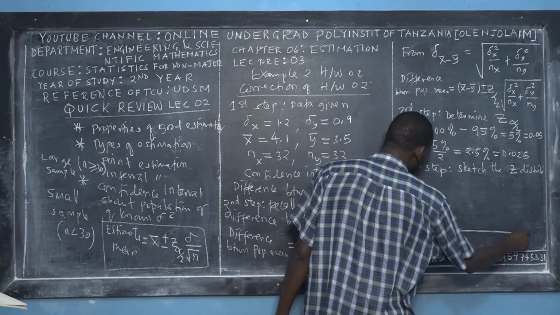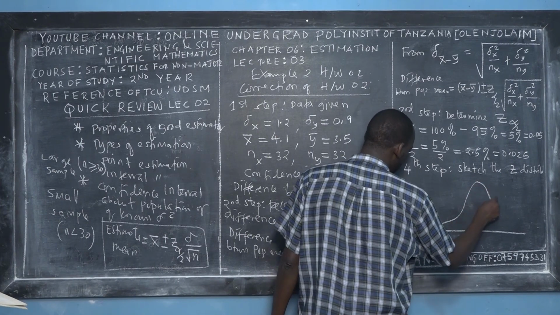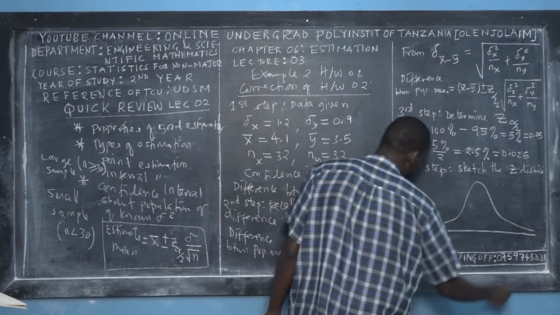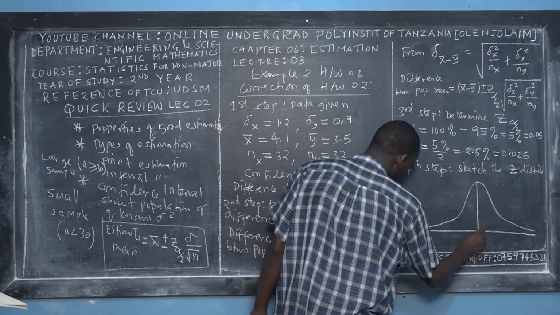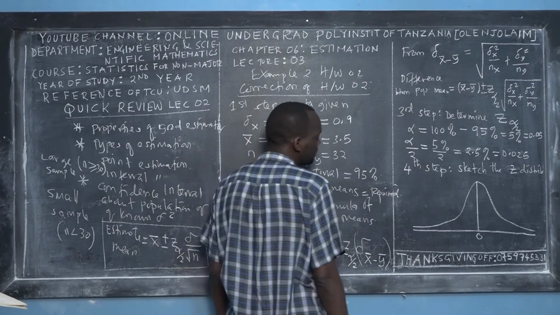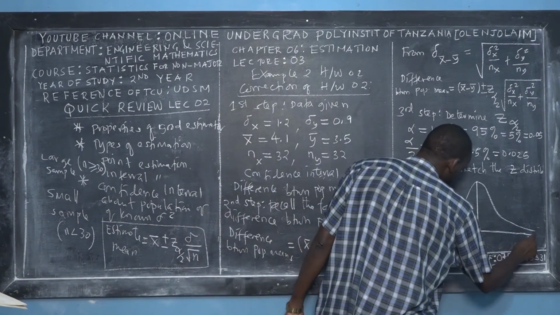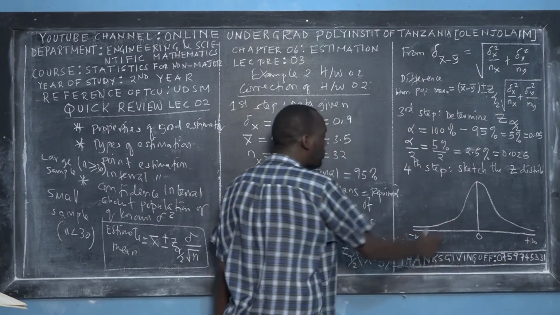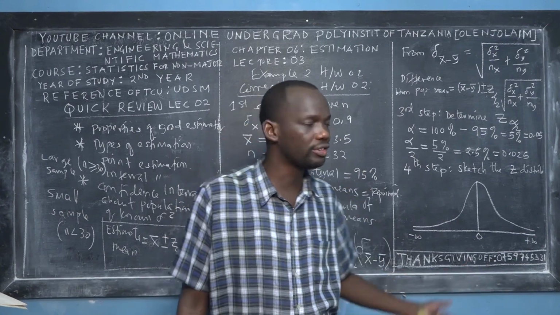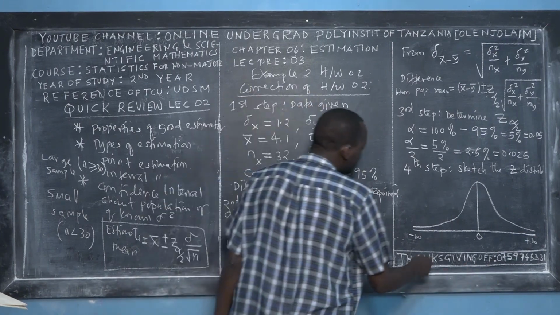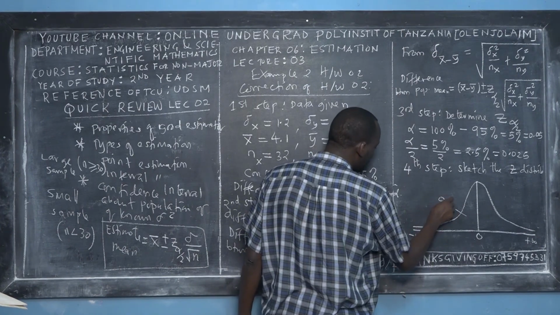That is the Z distribution, right? To sketch the Z distribution, this is the curve that we used to have. It is symmetric, where the probability is centered at 0. Hence, this is negative infinity, and this is positive infinity. The total area under the curve is 1, so the total probability is 1, right?